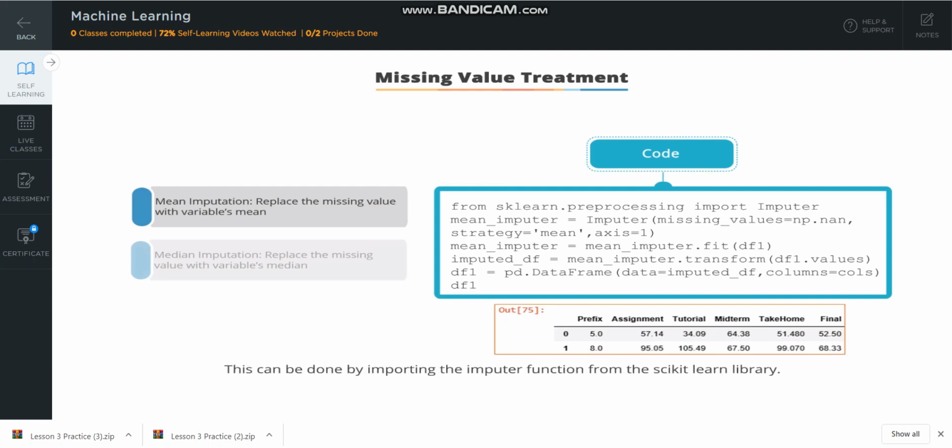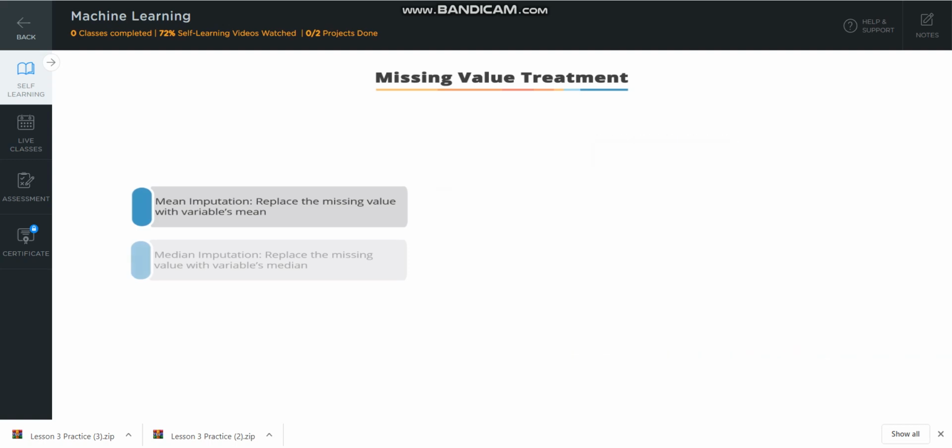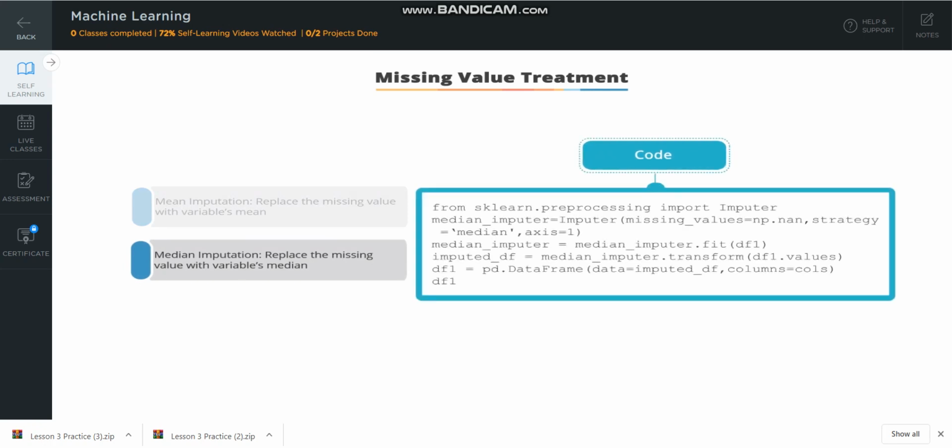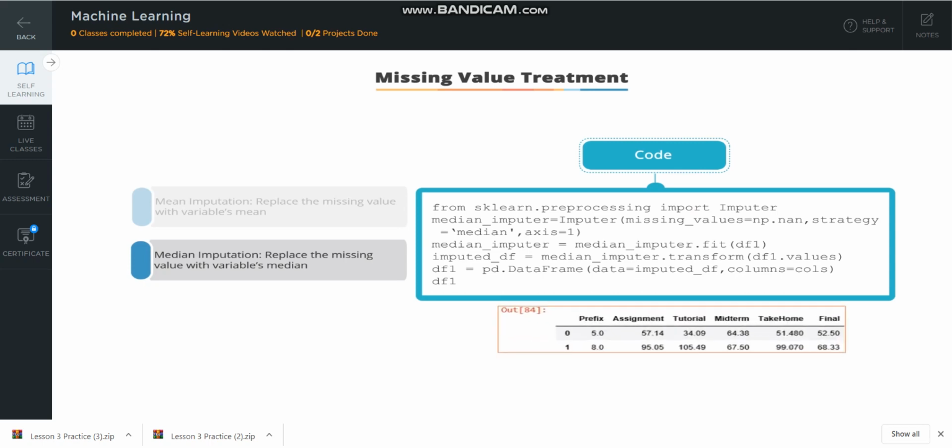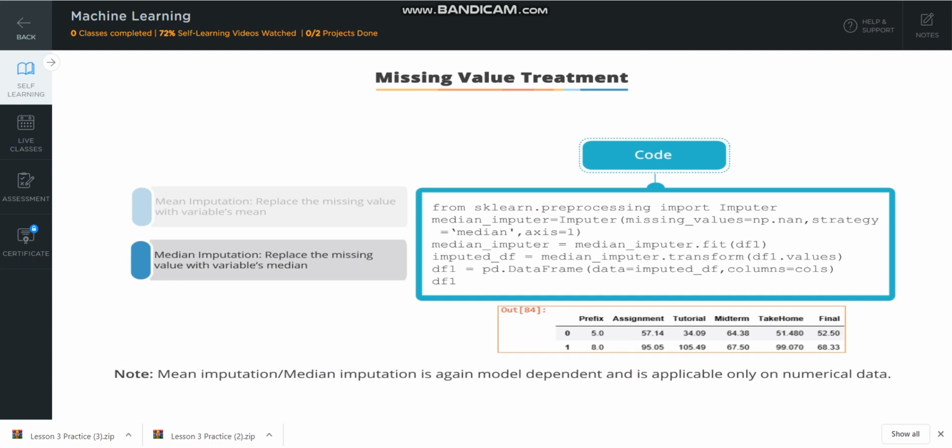This can be done by importing the imputer function from the scikit-learn library. Similarly, if you want to impute the median value in place of the missing values, use the imputer function of the scikit-learn library to do so. Remember, mean-median imputation is model-dependent and is applicable only on numerical data.